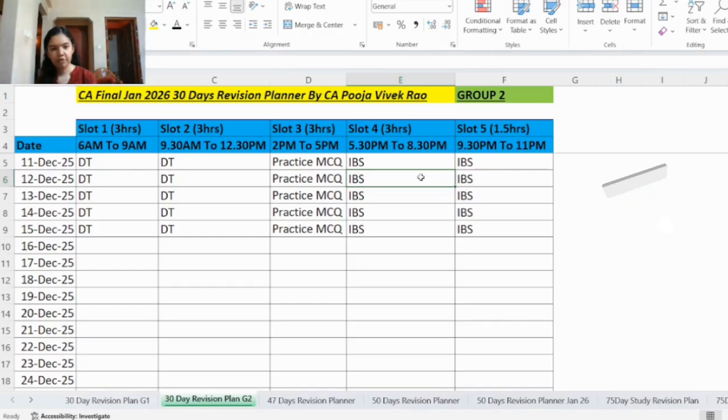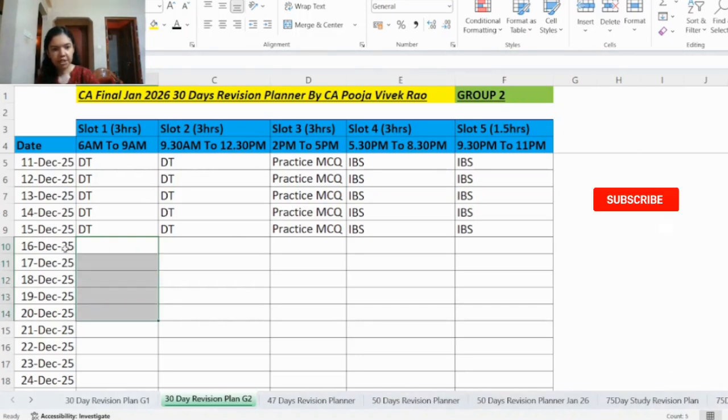And one more point is, if any of you have cleared group 1 sometime back and now you are giving group 2, and you are wondering what to study from group 1 from the IBS viewpoint, and what about the self-paced online module subjects, that is corporate law and strategic management, how to manage that while studying IBS? If you are wondering about that, I'll be making a separate video on that in the coming days. So please stay tuned on the channel. In that you will get the idea as to how you have to prepare those subjects from the IBS viewpoint.